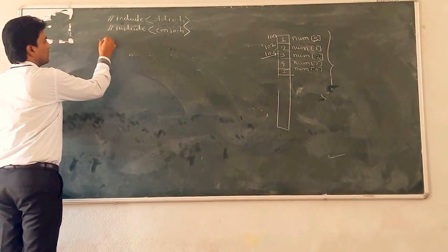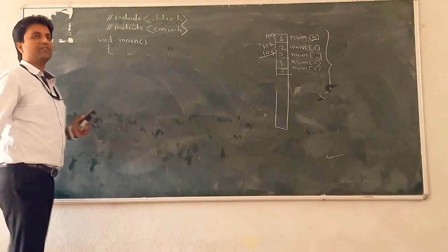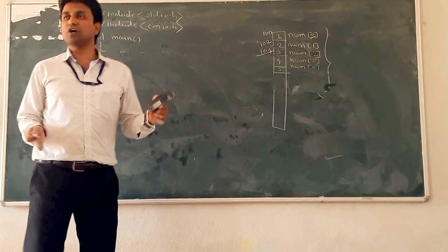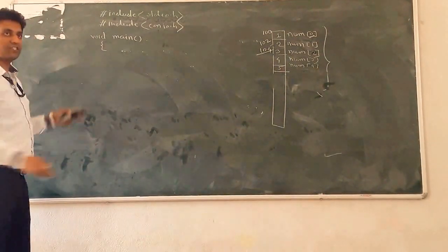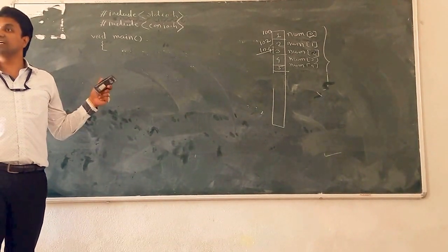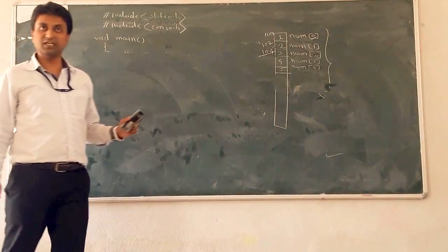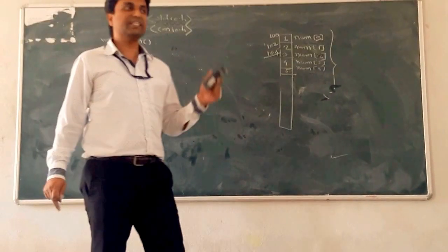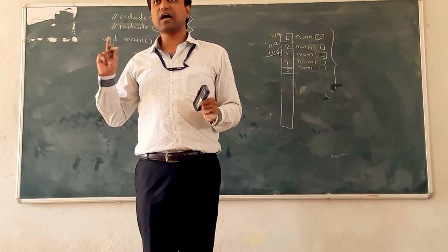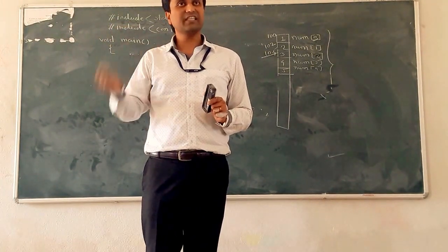Next we start from the main function. void main is a user defined function; main is not a built-in function. Whatever the body of the main function may be, it is defined by the programmer itself. So it is a user defined function, not a built-in function. printf, scanf, getch, clear screen are all built-in functions because their bodies are already written in particular header files; we have not defined the bodies.